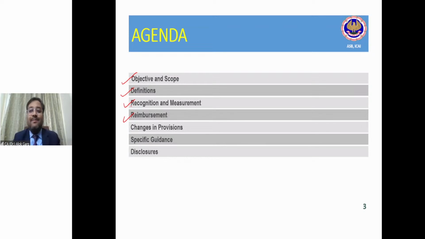So the moment I'm creating a provision or spending some money, of course, I am entitled to get this money recovered from my manufacturer. That is a reimbursement. So this standard also specifies what should be the accounting treatment in case of a reimbursement. Then, changes in provisions being a best estimate.